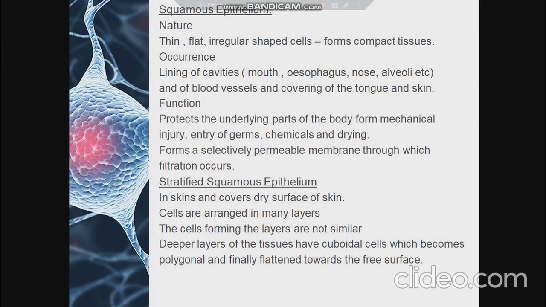Now let us discuss stratified squamous epithelium. It is found in the skin and covers the external dry surface of the skin. The cells in this tissue are arranged in many layers, and the cells forming these different layers are not similar; they are different from one another. As we go deeper into the stratified squamous tissue, the cells are cuboidal in shape, but towards the external surface they appear hexagonal or flattened, just like squamous cells.